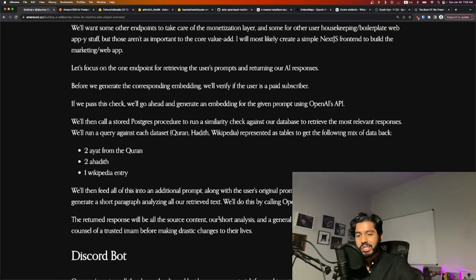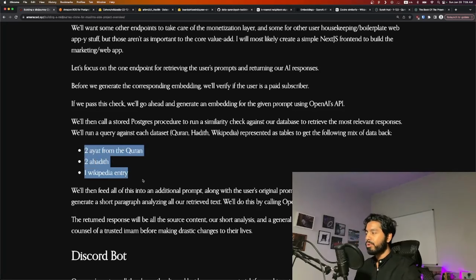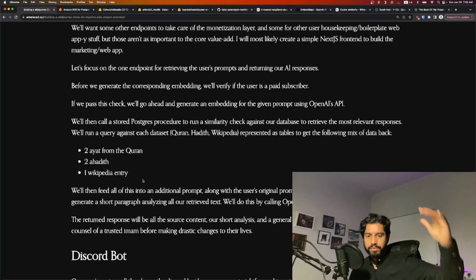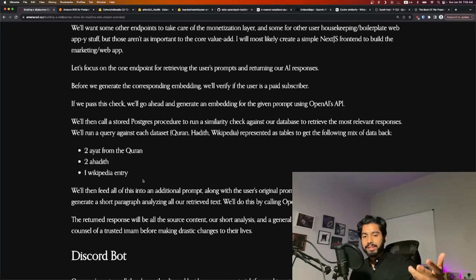This is, I think, essentially what solves the majority of problems that folks want. Because a big problem with GPT-4 is if you tell it to give you an ayat from the Quran, I would not trust that. It's most likely going to hallucinate something. So by doing this RAG, where we're going to pull from a fixed list of data that we have verified and checked into an LLM to do some analysis on top, that's extremely powerful.